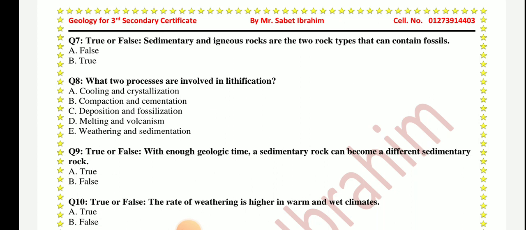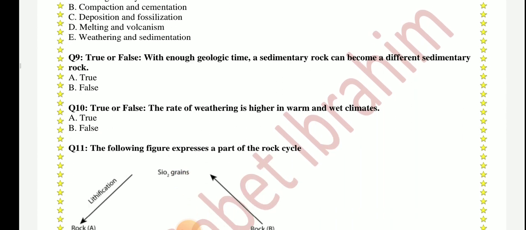So the best answer for this is compaction and cementation. So the two processes involved in lithification are compaction and cementation. So the best answer is B, compaction and cementation.